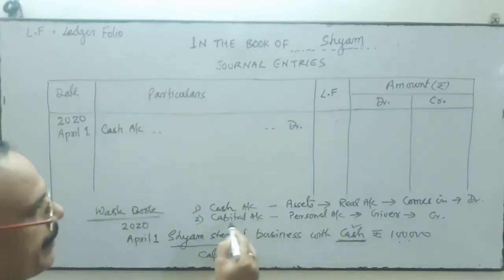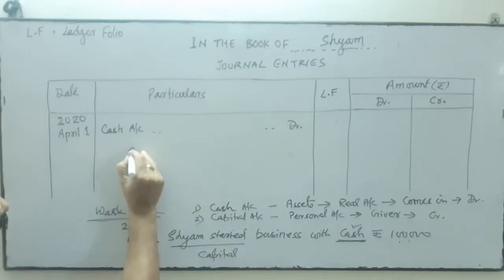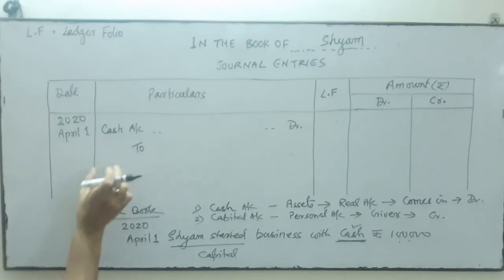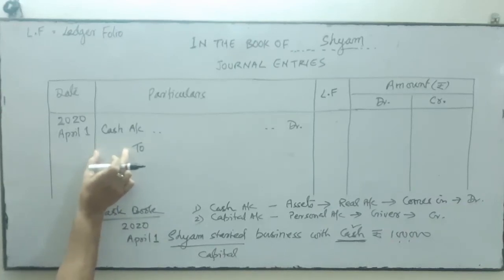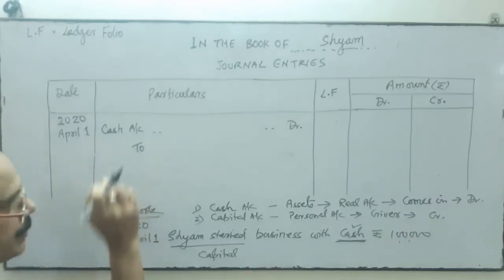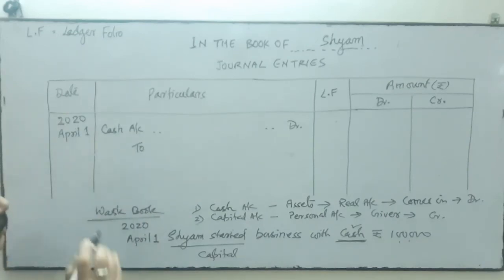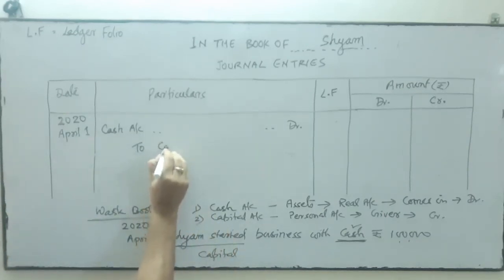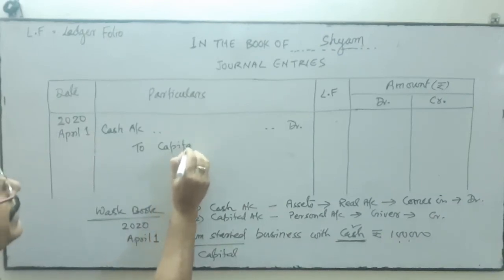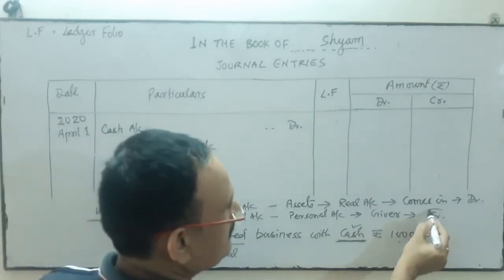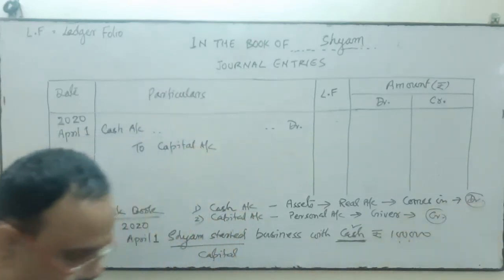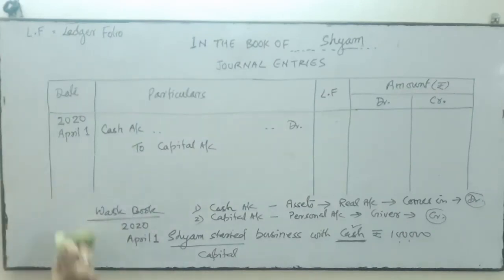Now capital is credited. The way we write credit, we start with "To". "To" indicates the credit, and we'll give a margin. We'll give one space over here, we never start from the beginning, and then start with "To". Then we write capital account. Which account is credited? Capital account. Yes, capital is credit, cash is debit. So this is the way we write this.